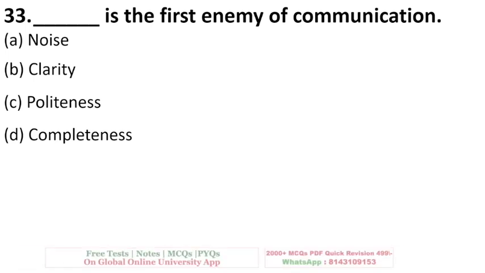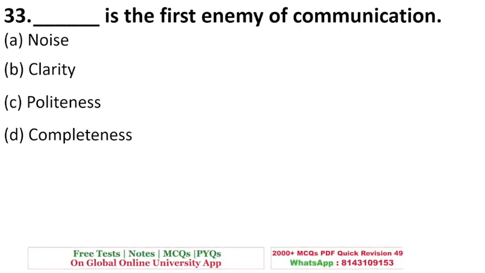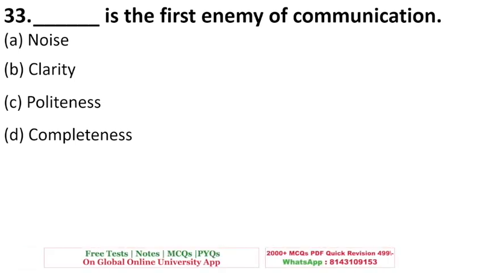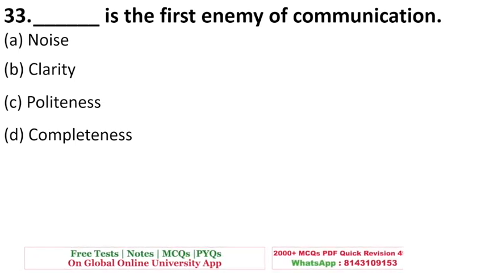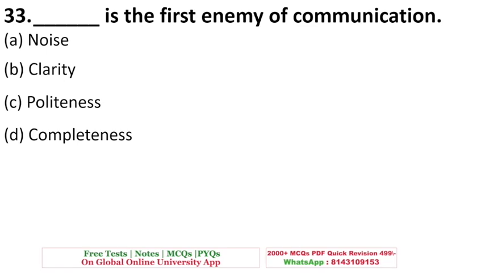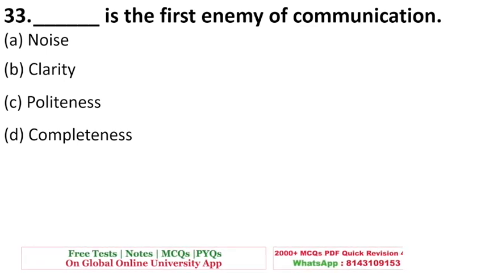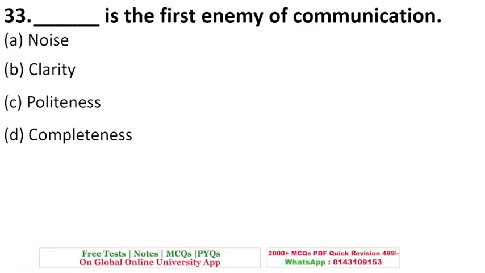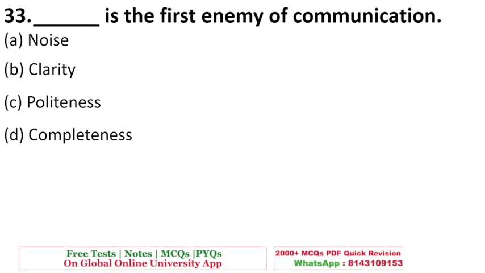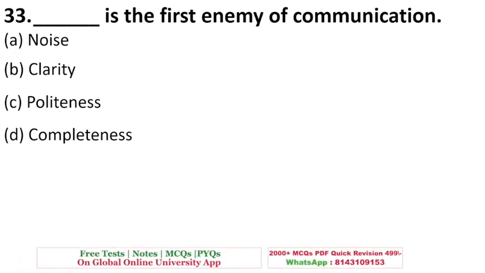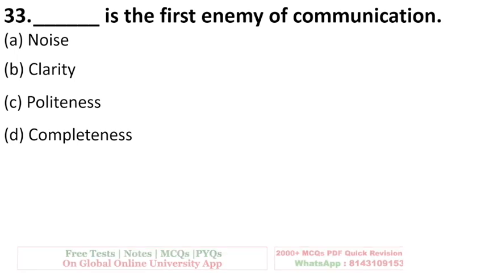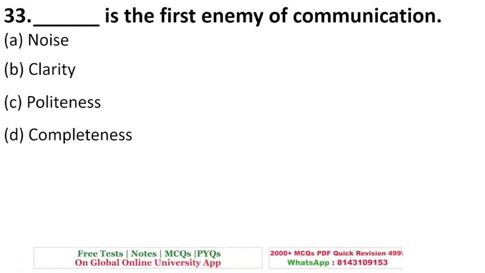Next is dash is the first enemy of communication. Noise, clarity, politeness, or completeness. So as you all know, clarity is very important. What the person is trying to say is very important. Polite, we shouldn't be rude while communicating. Complete means the information is complete, it is not in parts.